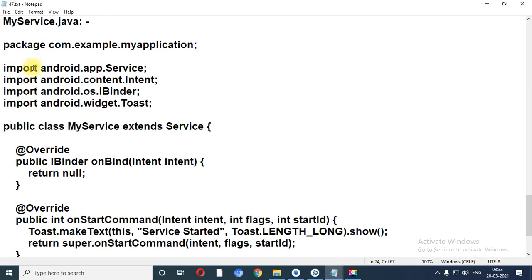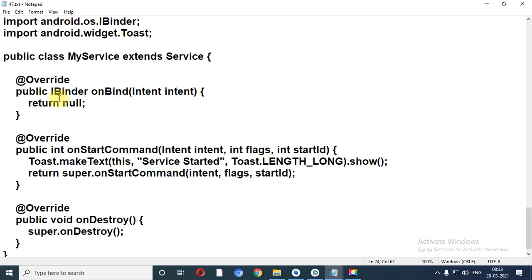Over here in the myService, as I have told you that when you extend this particular service, at that time it will automatically override three different methods regarding the service. First method is called onBind method, second method is called onStart command, and third event is called onDestroy event.